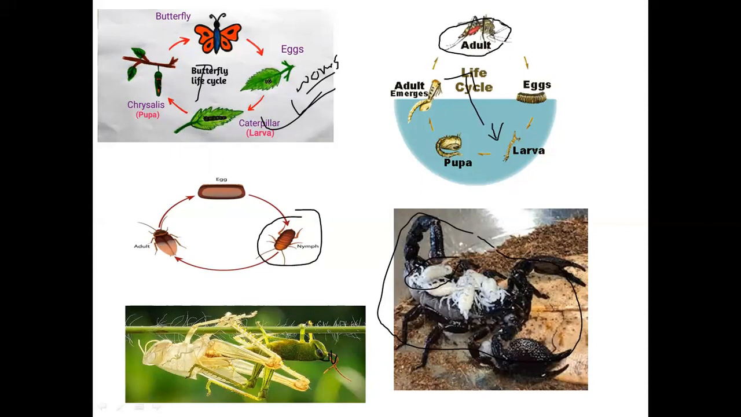This is known as metamorphosis. A totally different change from the young stage. And this shedding of their outermost covering is known as molting, changing their outermost cover to increase their body size.